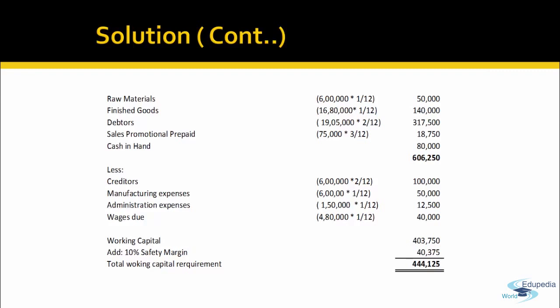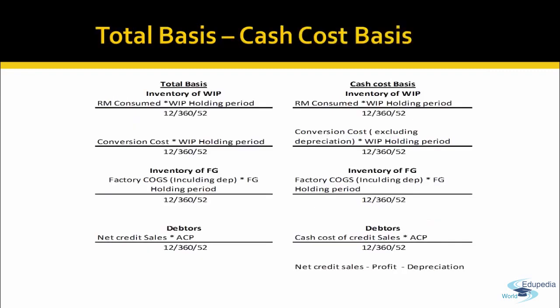If it has been asked to compute the same on total cost basis, the finished goods will be on 19,20,000. Debtors will be on the total sales value. This will be the difference. So if I put it formula-wise, what is the difference between total cost basis and cash cost basis? If I have to compute inventory of WIP, on total basis it will be RM consumed plus conversion cost.